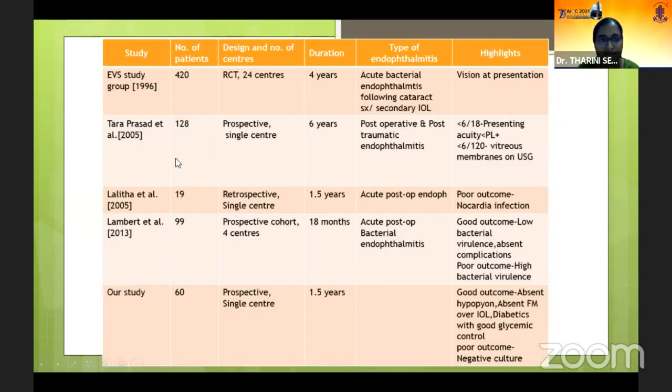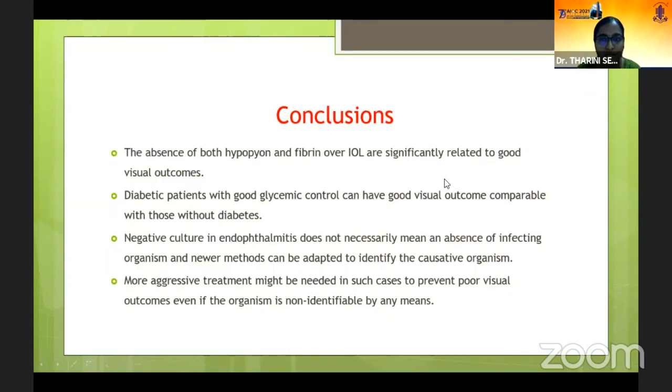Other studies analyzed the association of clinical picture with the visual outcome. The EVA study and Tara Prasad et al. study have shown that vision at presentation was significantly associated with the visual outcome. So to conclude, absence of hypopyon and fibrin on the IOL was significantly associated with good visual outcome.